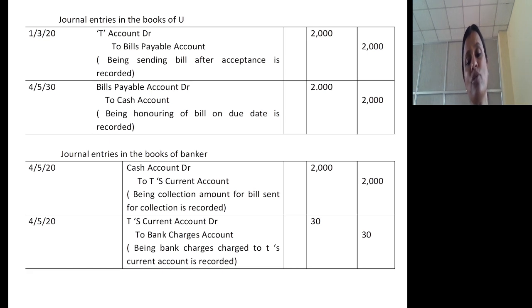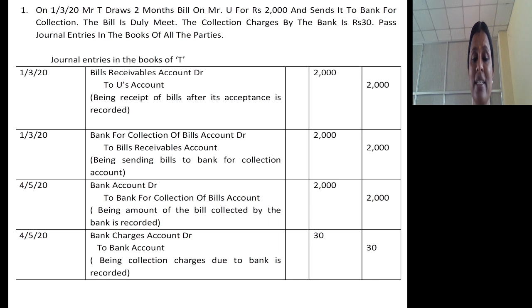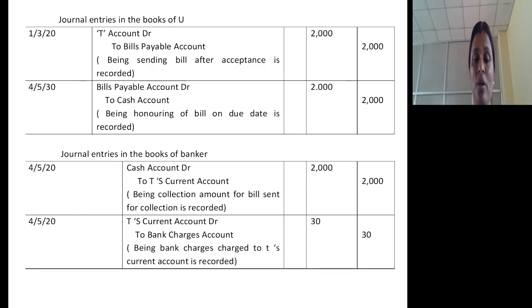Now entries in the books of the banker. As and when the banker receives the bill for collection from the one who draws the bill, no entry will be recorded in the books of the banker. Try to understand: you are passing the journal entry in the books of the one who sends this bill for collection, as bank for collection of bills account debtor to bills receivable account. But on the date of receiving the bill for collection, no entry is required to be passed in the books of the banker.